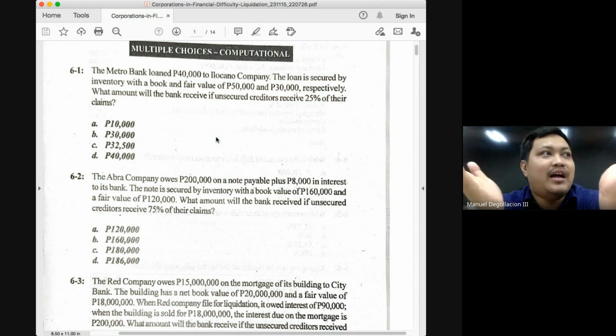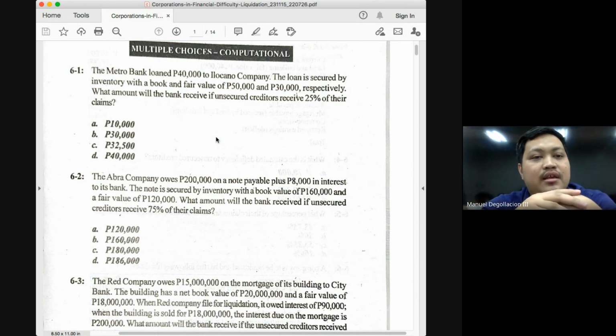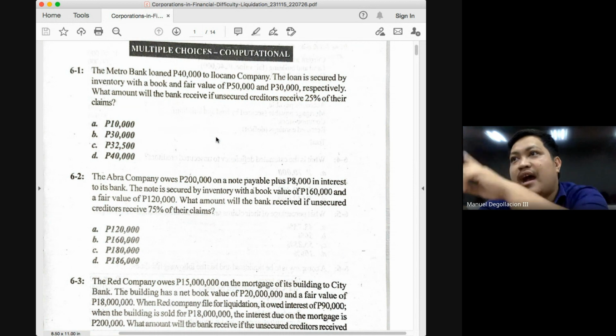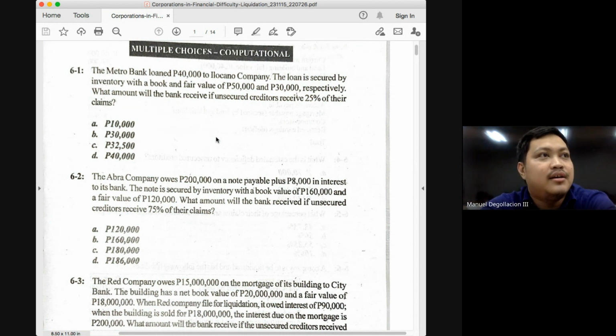Okay. So if you will be asked, what's the lowest amount the creditor can receive? Definitely it will be 30,000. But why is the answer here not 30,000, class? Because there is still a portion that can participate in the other assets of the company. Where did we get the 30,000? The inventory. Why is it devoted to the 40,000 loan? Because it was made as a security. But how much was paid by the inventory? Only 30,000. What was the unpaid portion? 10,000. What will happen to this 10,000?